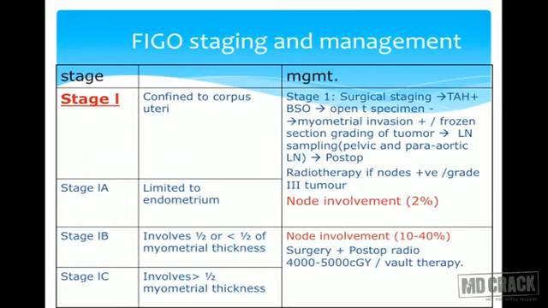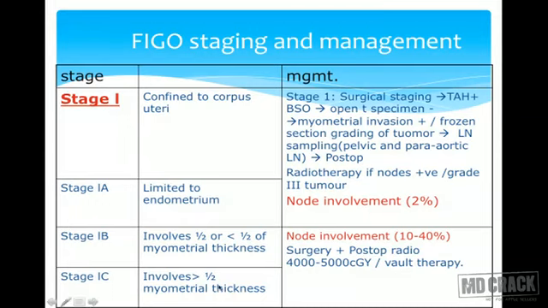Staging. This is a surgical staging again. Stage 1, the growth is confined to the corpus of the uterus. Stage 1A, growth is only from the endometrium, there is no myometrial invasion. Stage 1B, myometrial invasion has started, but it is less than half of the myometrial thickness. Stage 1C, when myometrial involvement is more than half, more than 50% of the myometrium is involved.